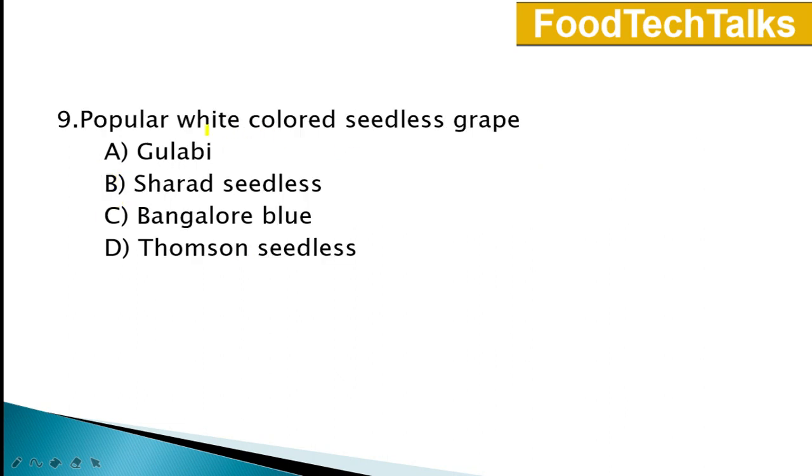Ninth question. Popular white colored seedless grapes. Options are A. Gulabi, B. Sharad seedless, C. Bangalore blue, D. Thompson seedless. Answer is option D. Thompson seedless.